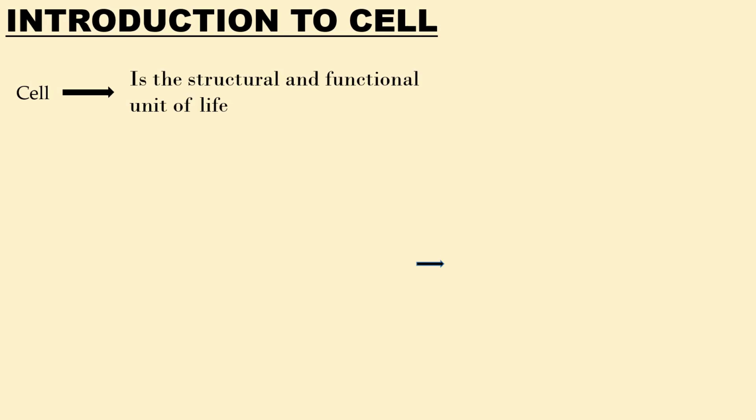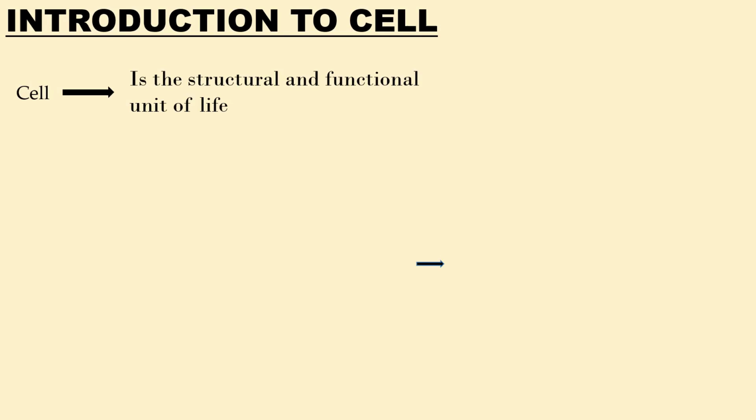And of course, these different cells determine the disease and the health status of each and every living organism. So the cell is what determines the life, the health, and the disease condition of every living organism.